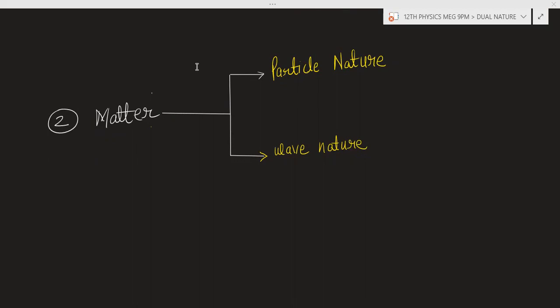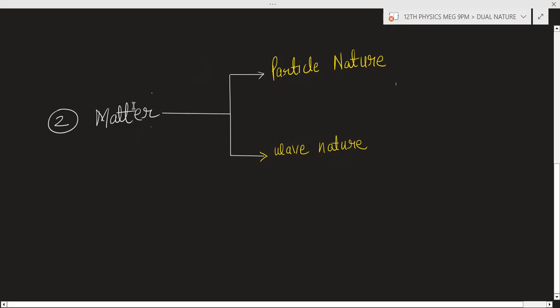We know that matter is made up of particles like electrons, neutrons, and protons. So basically, we can say matter has the particle nature. This thing we already know.